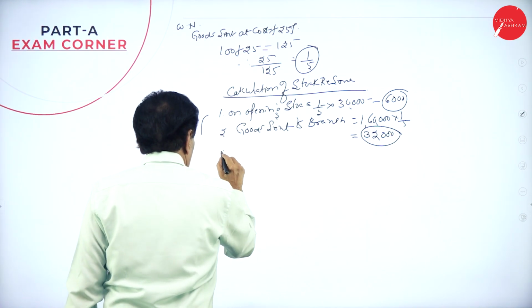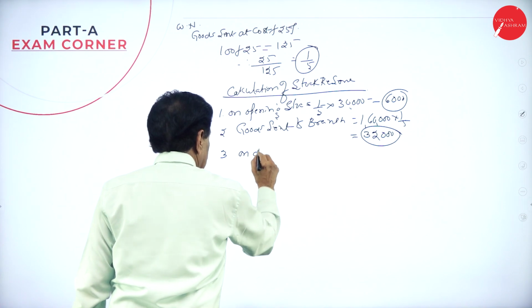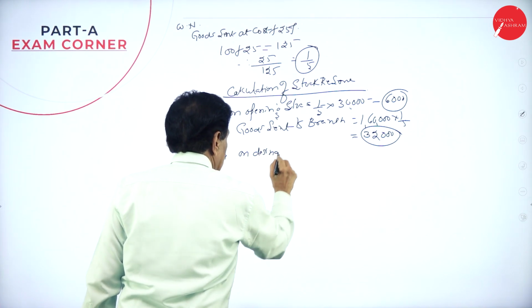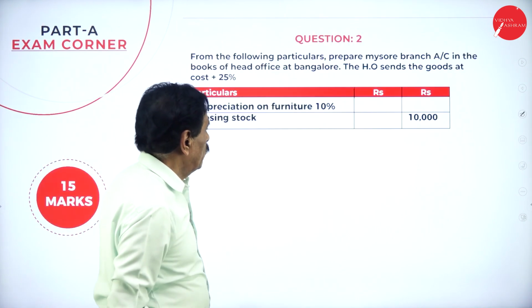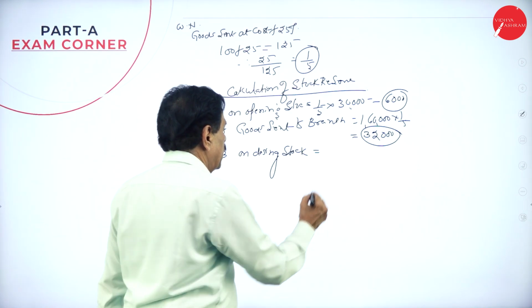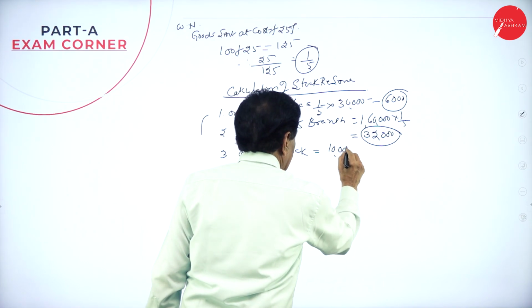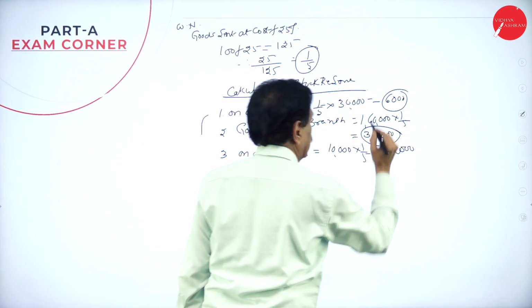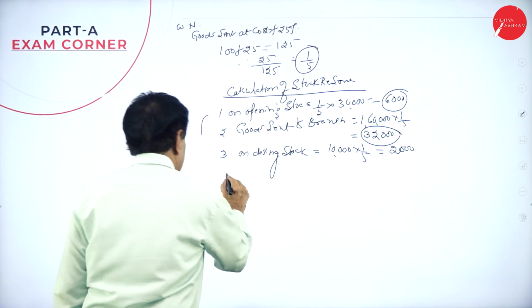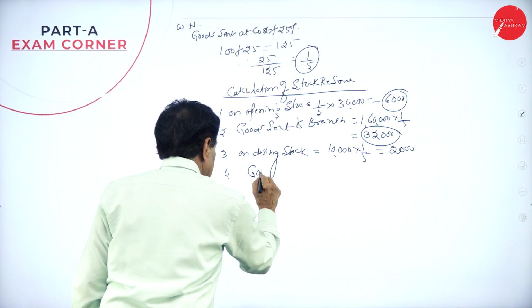Number 3, on closing stock. What's the value of the closing stock? 10,000 into 1/5. That is 2,000.